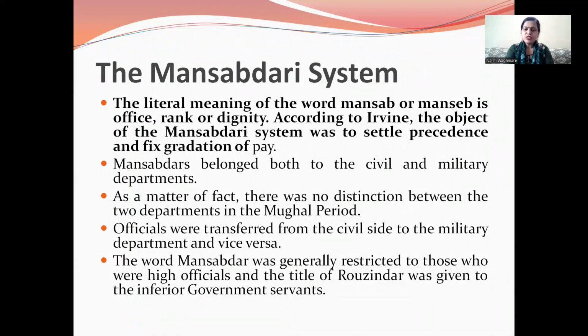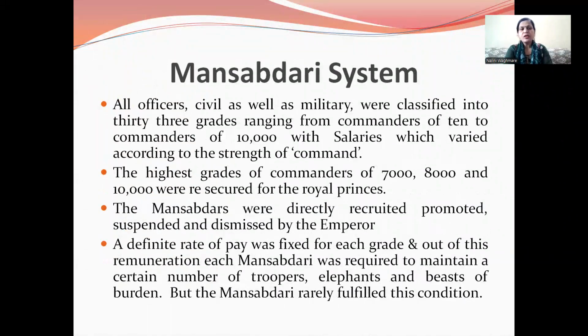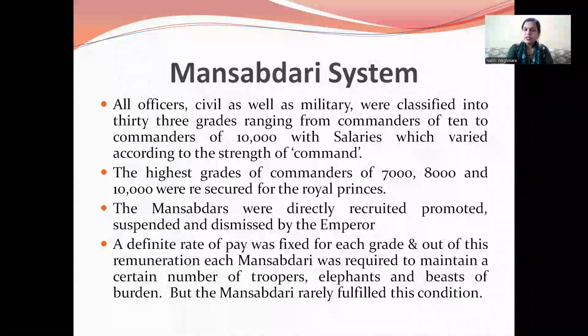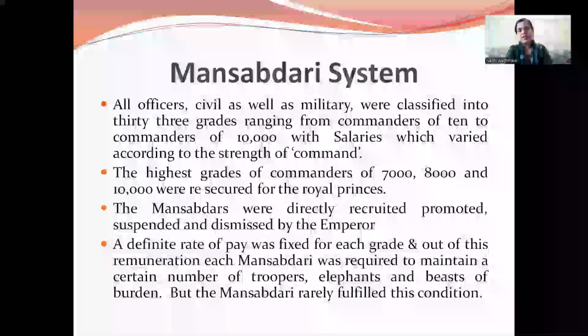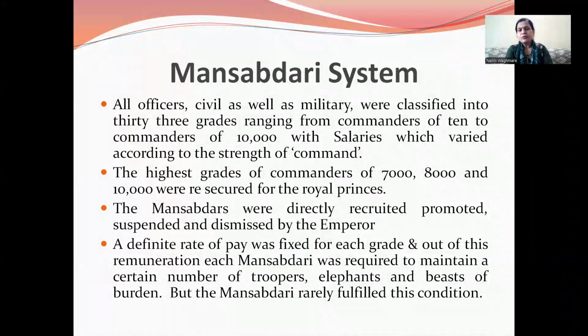The word Mansab was generally restricted to those who were high officials, and the title of Rozindar was given to the inferior government servants. All officials, civil as well as military, were classified into 33 grades, ranging from commanders of 10 to commanders of 10,000, with salaries which varied according to the strength of the command.